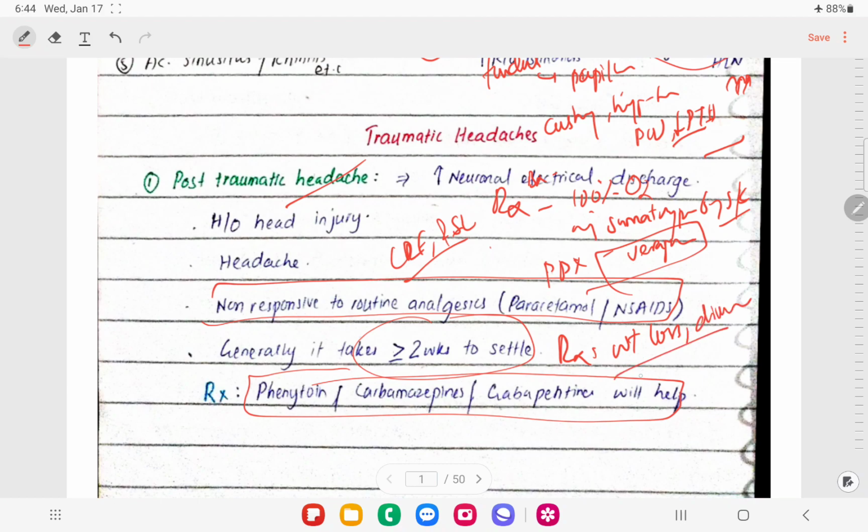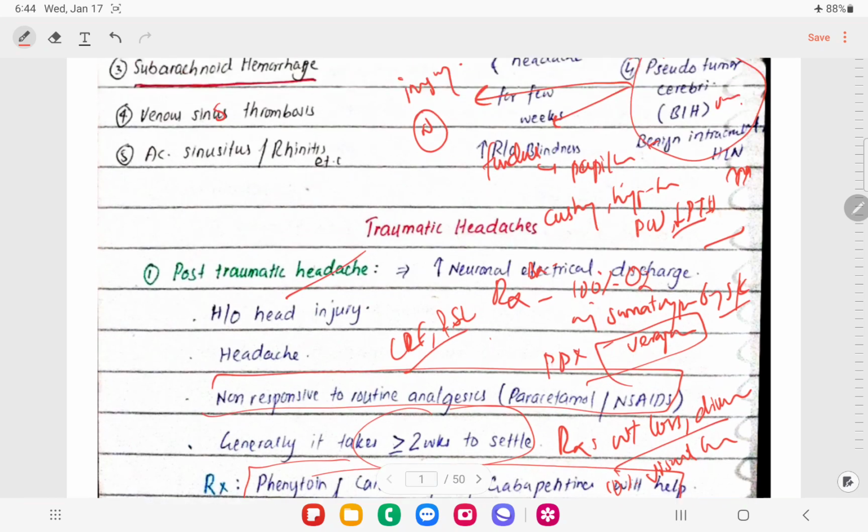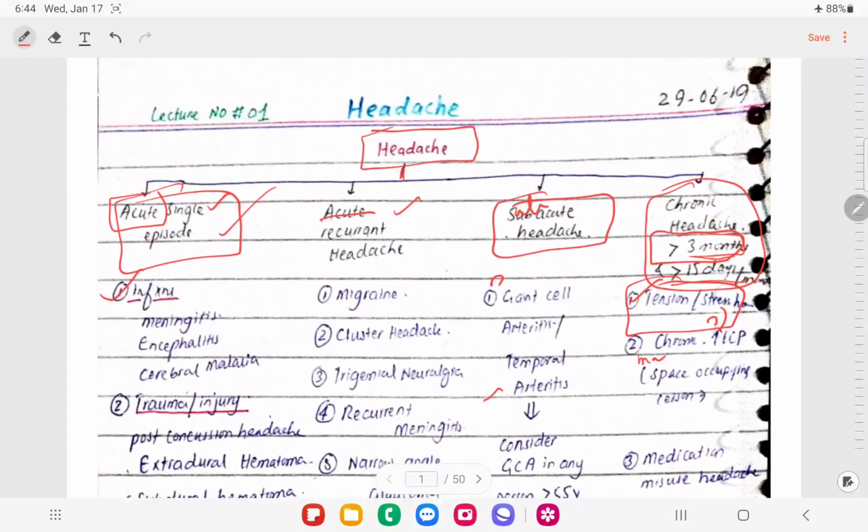Sometimes there is 10% vision loss in these patients, so we can go for optic nerve fenestration. So I think I have covered the major topics of headache.